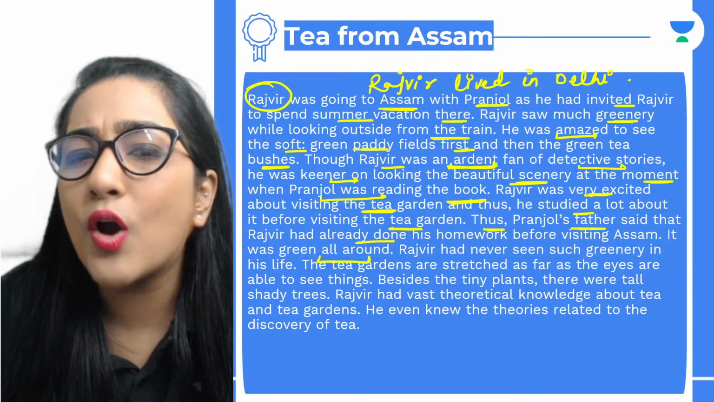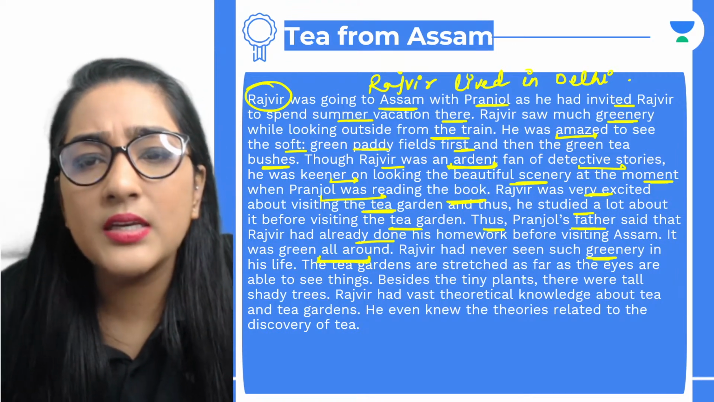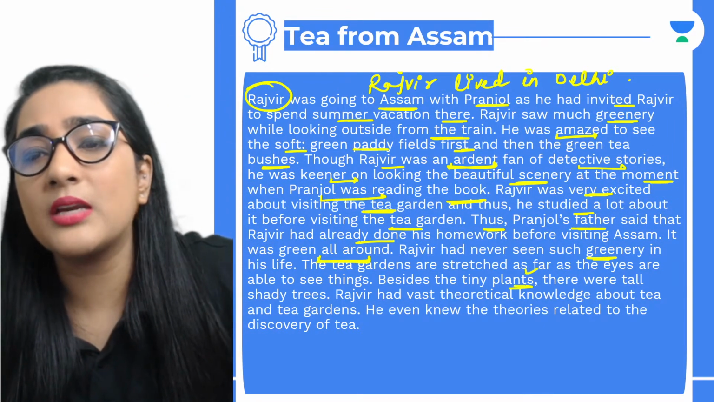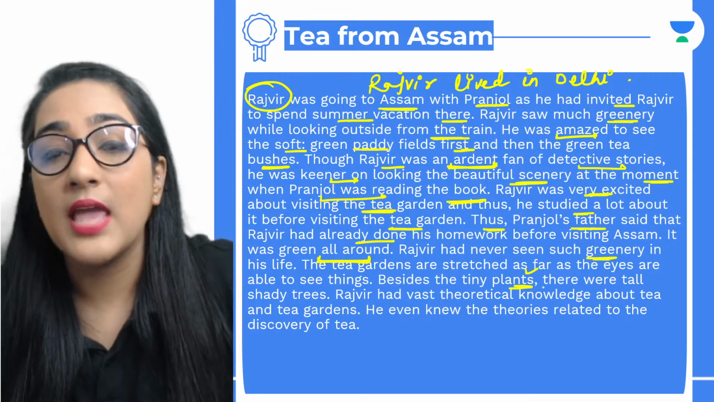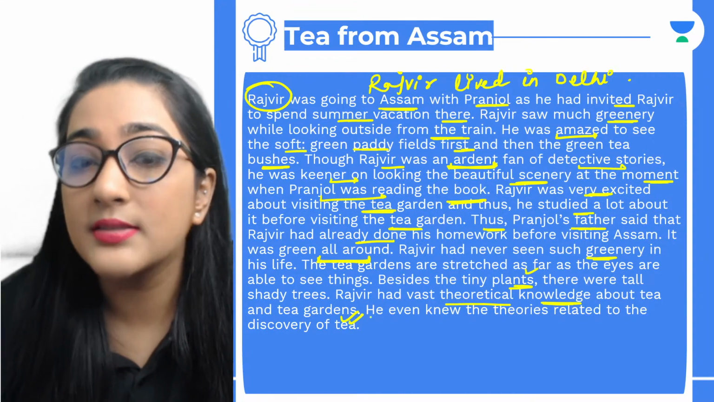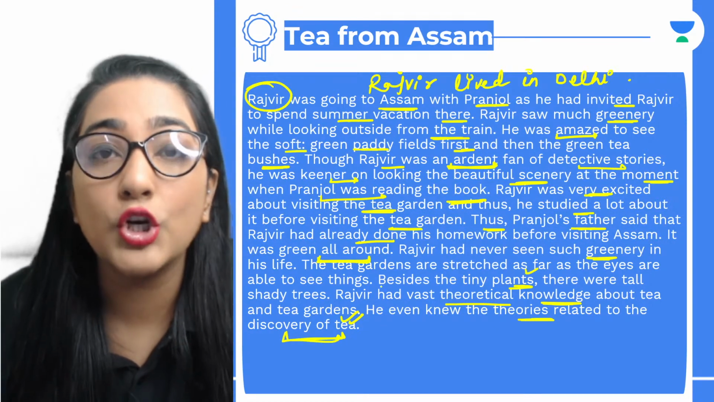It was green all around. Rajveer had never seen such greenery in his life. The tea gardens stretched as far as the eyes were able to see. Besides the tiny plants, there were tall shady trees. Rajveer had vast theoretical knowledge about tea and tea gardens. He even knew the theories related to the discovery of tea, which included